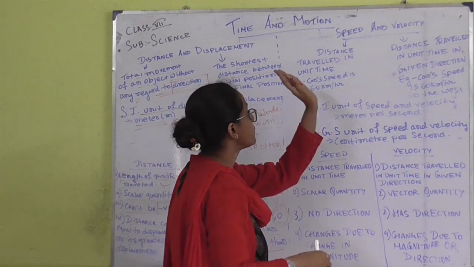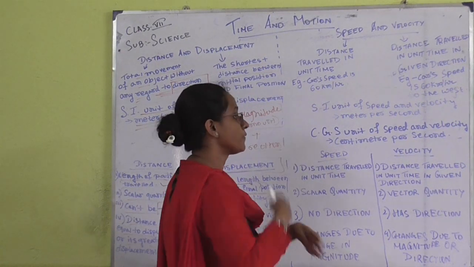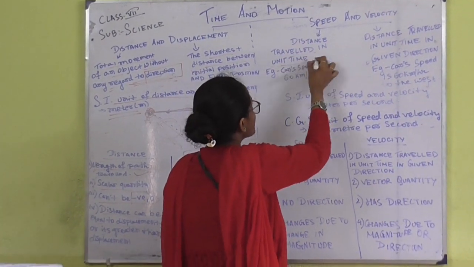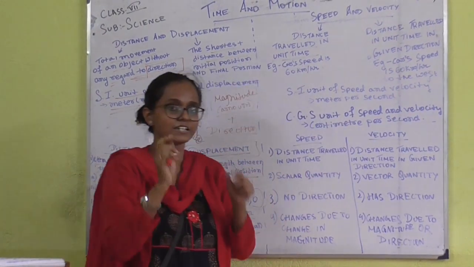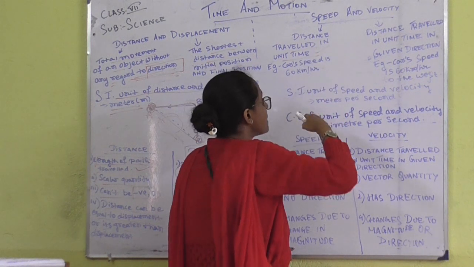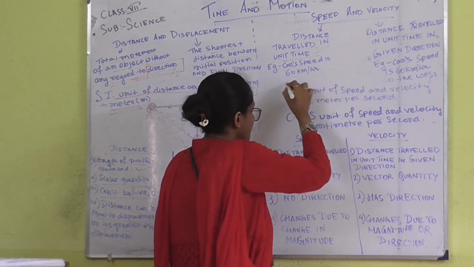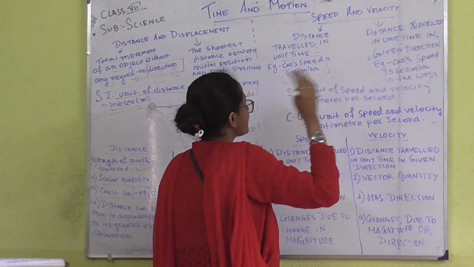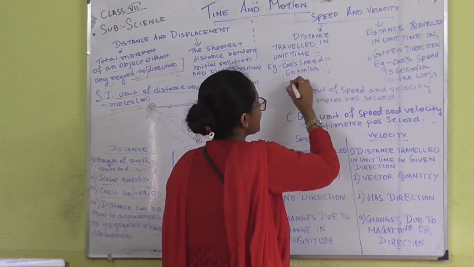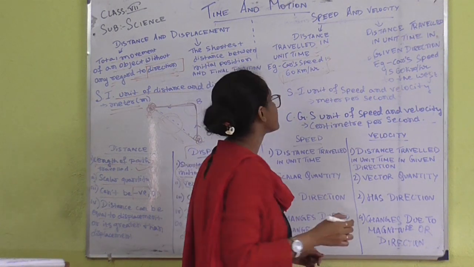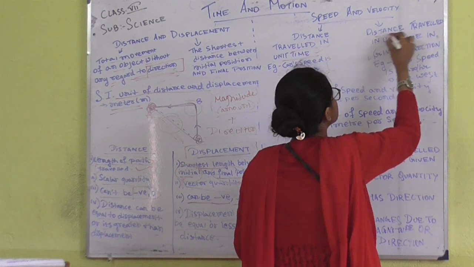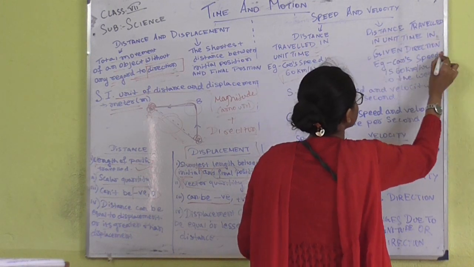Now, next we will move to speed and velocity. What is speed and velocity? See, the distance travelled in a unit time. Whenever a distance is travelled in a particular time, then that is called the speed. And of course, the speed of the car is 60 km per hour. Next, the velocity is the distance travelled in a unit time in a given direction.